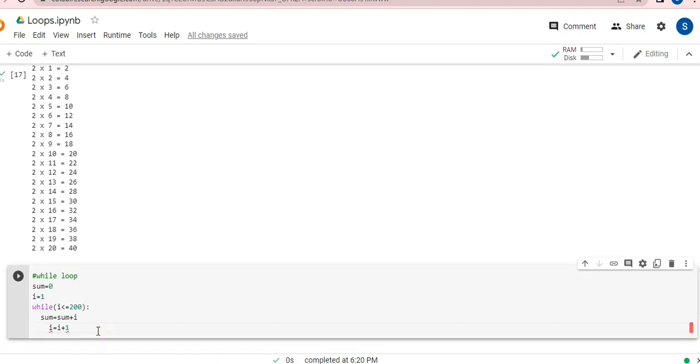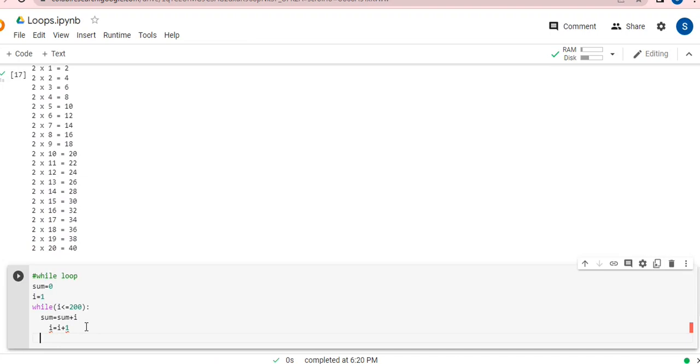So guys, this is very simple. I've simply initialized sum with 0, and I've initialized I with 1. While I is lesser than or equal to 200, I'm doing this. I'm just saying my I will keep working until it reaches 200. Each time it will be increased by 1. Whatever number I have will be added up in sum, and I'll be getting my answer.